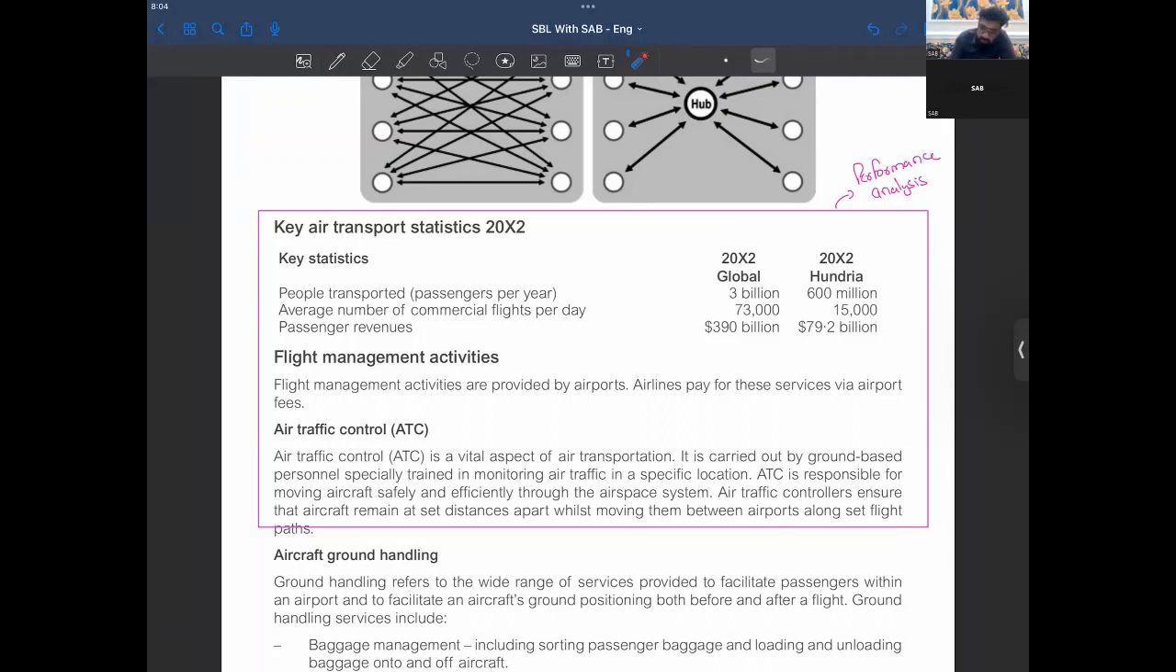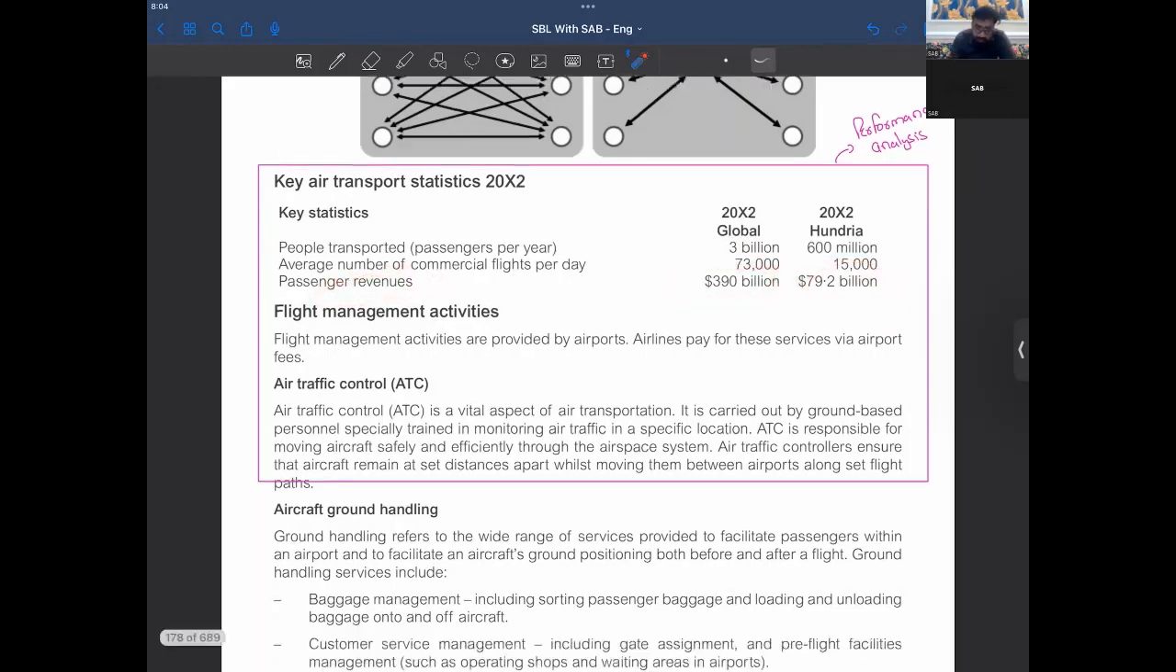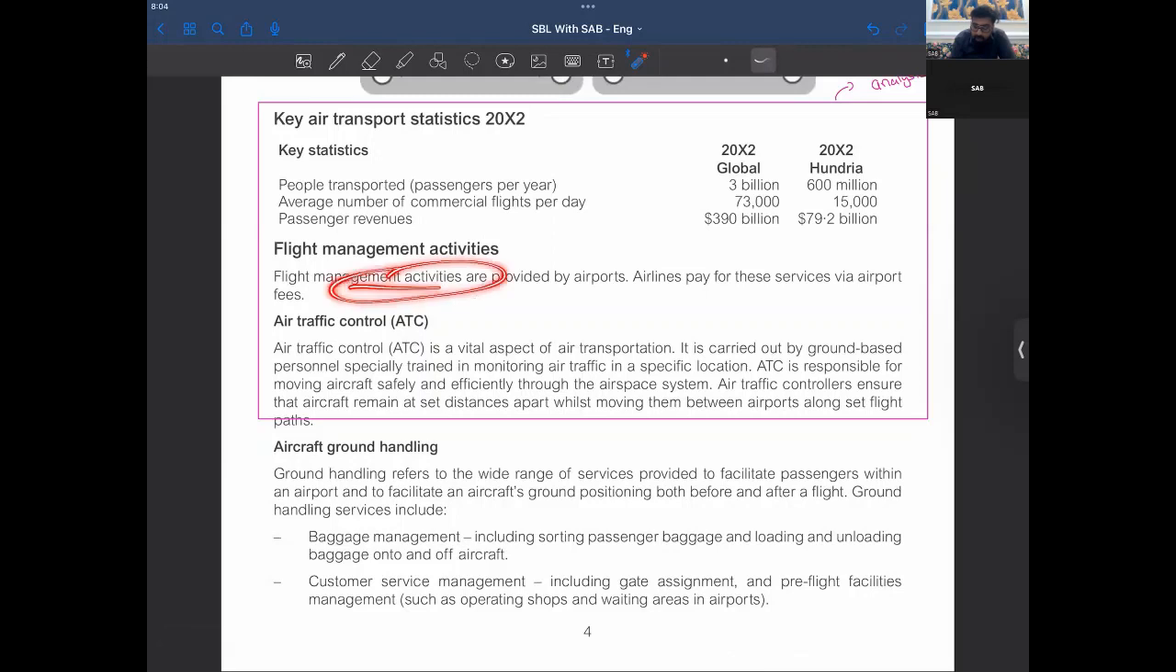So 3 billion, 100 yards, 600 million, average number of commercial flights per day, 73,000, 15,000, passenger revenue, 390 billion, 79.2 billion. Flight management activities are provided by airports. Airlines pay for these services via airport fees.